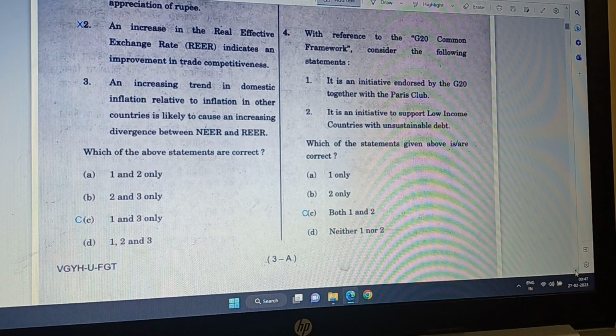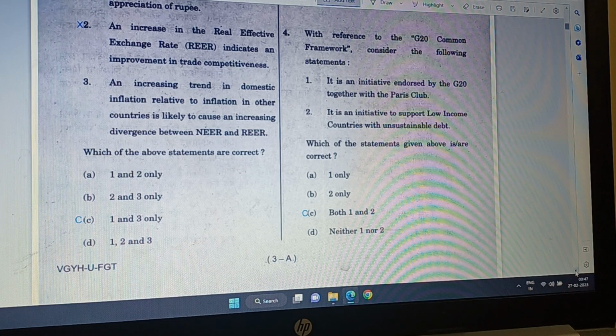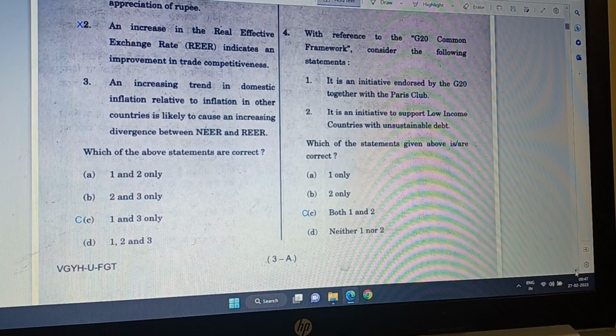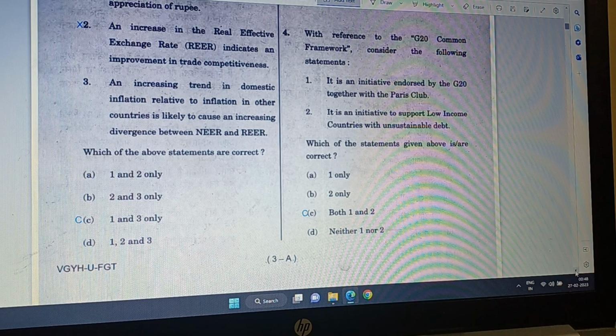Question 4 is with reference to the G20 common framework. It is a common framework of G20. Consider the following statements. It is an initiative endorsed by the G20 together with the Paris Club. Yes, Paris Club was involved because Paris Club had talked about renegotiating the loans, especially of African countries who cannot pay back their loans because of the Corona pandemic.